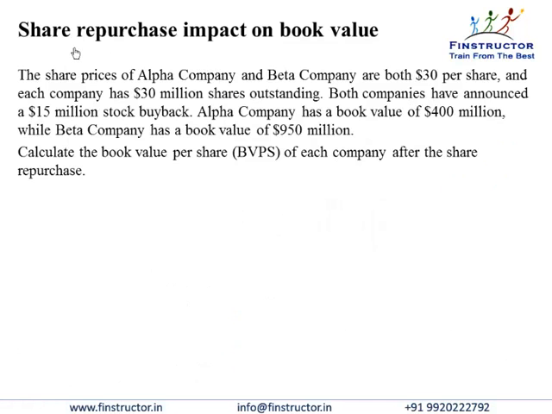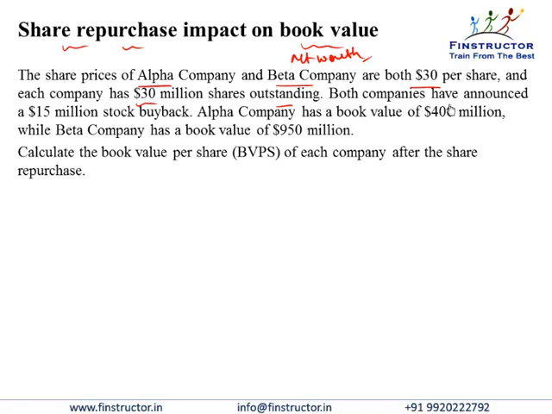Similarly, let's try to calculate the impact of a share repurchase on the book value per share. Please remember, book value per share is also known as the net worth or the shareholders' equity. So the share prices of Alpha Company and Beta Company are both $30 per share, and each company has 30 million shares outstanding.